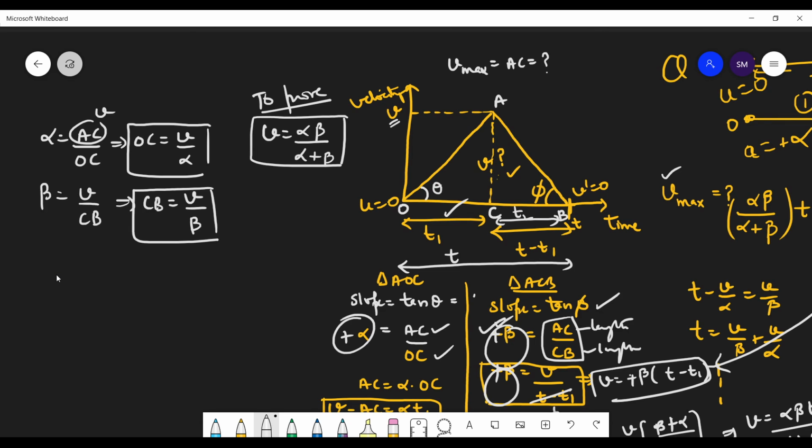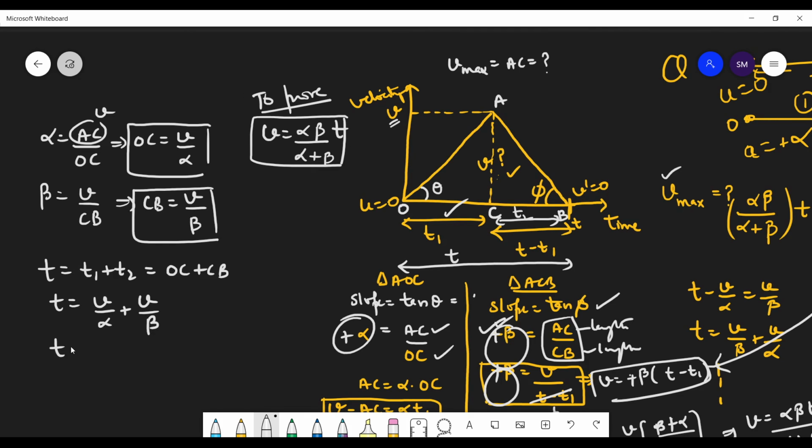Now total time is T1 plus T2, that's OC plus CB, so T is equal to V by alpha plus V by beta. Students, here we have T also.